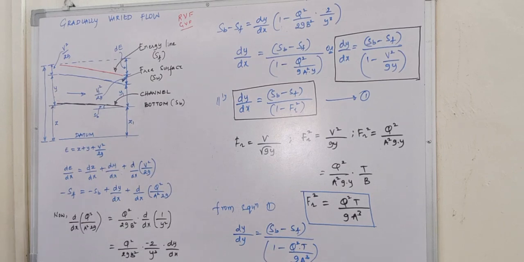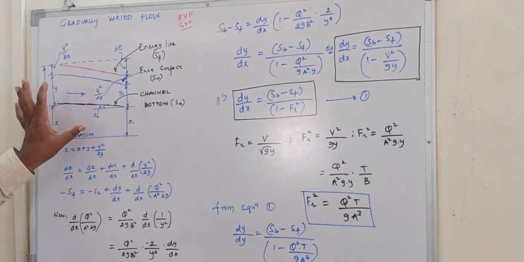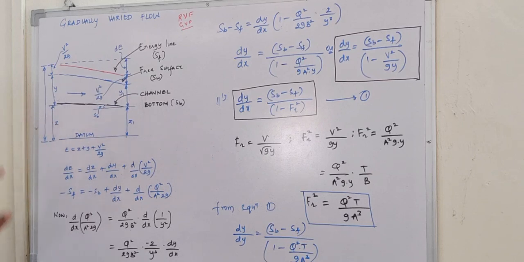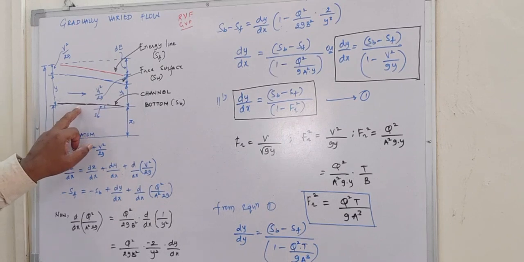The second assumption: since the flow in the open channel varies gradually, all the uniform flow equations, that is Chezy's equation and Manning's equation, hold good for the gradually varied flow. This is a very important assumption. Since the depth of flow varies gradually, the uniform flow equations, Chezy's and Manning's equations, hold good for gradually varied flow. That is the second assumption.